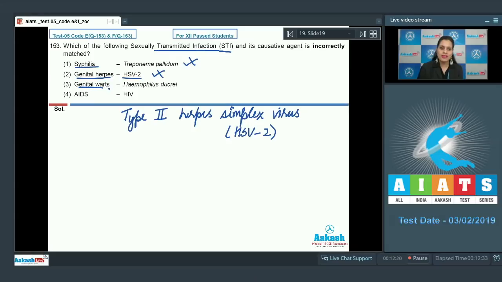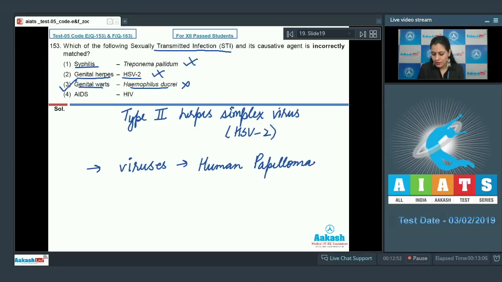Next option is genital warts, and the match given is Haemophilus ducreyi. And as it is an incorrect match, so this is a correct answer to our question because genital warts is caused by viruses, human papilloma virus, HPV, and not by Haemophilus ducreyi. Haemophilus ducreyi is a bacterium and it causes a bacterial disease known as chancroid.